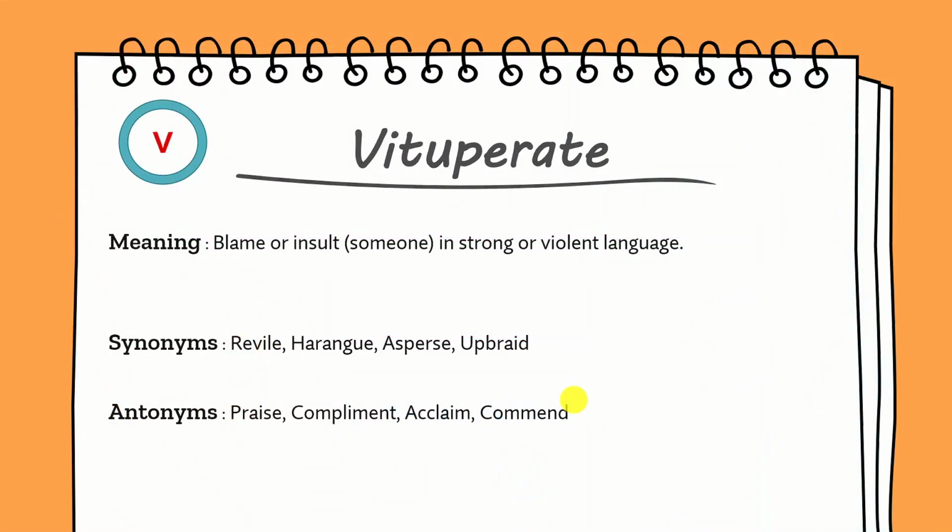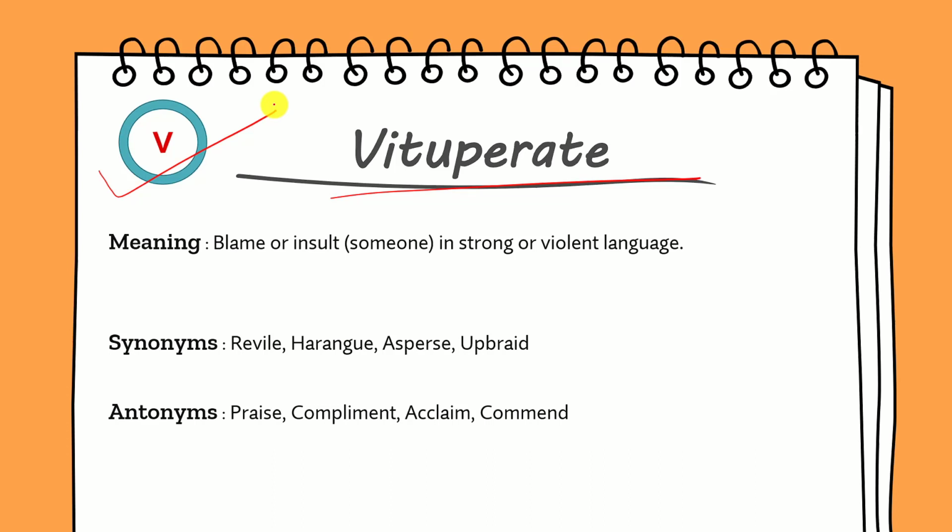Alright, first word of the day is vituperate. Vituperate is a verb and it is a very important word. It came in exams so many times, so just remember it. Its meaning is to strongly blame someone, insult someone, or reprimand someone in a very harsh tone or language. That is called vituperate. In Hindi its meaning is किसी को बहुत जोर से फटकारना, किसी को बहुत सारा insult कर देना या कड़वे शब्द कहना किसी को, उसको हम कहते हैं vituperate.